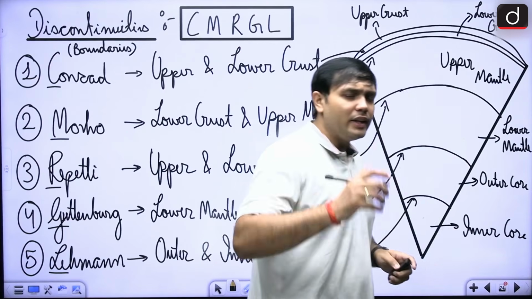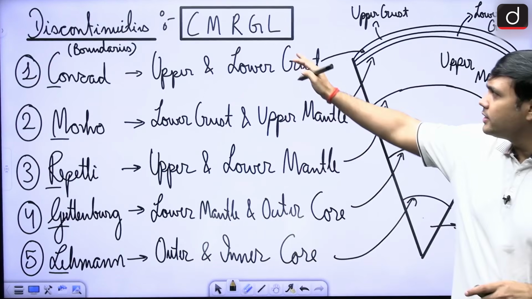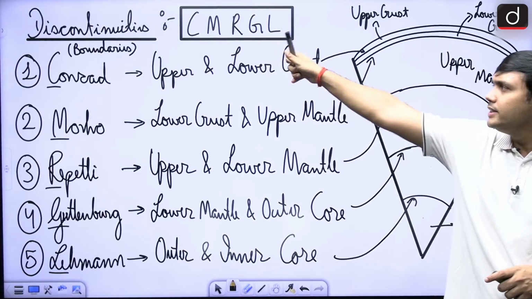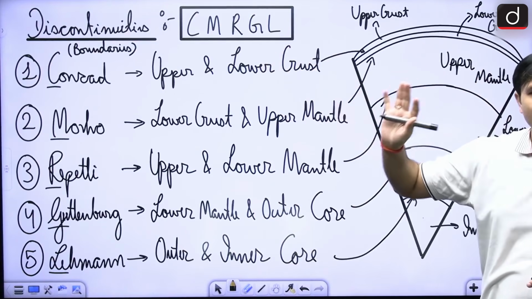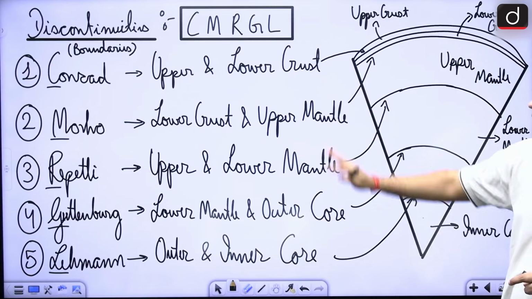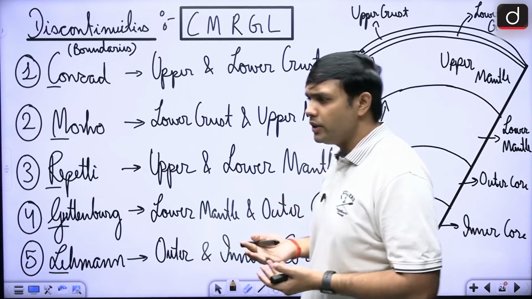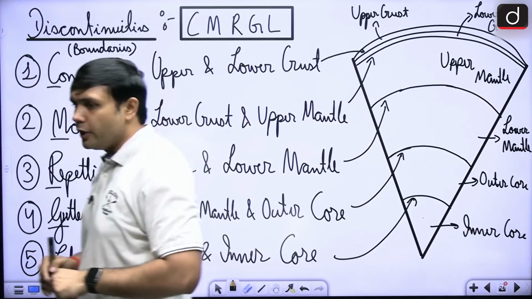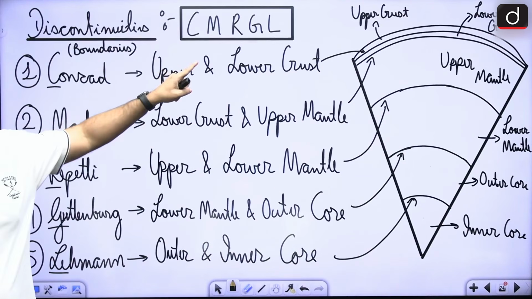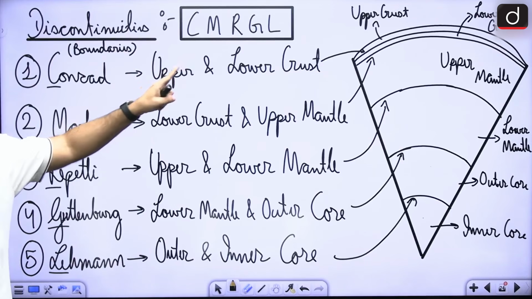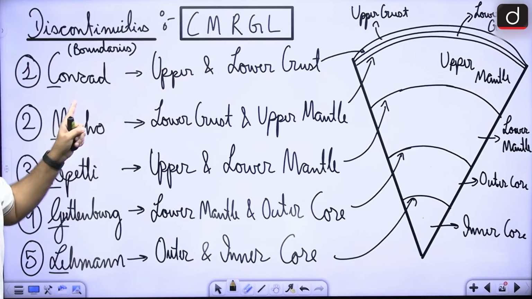In that regard, there is a very small mnemonic that you can remember. This is CMRGL. There are 5 major discontinuities that we can focus on, or you can say boundaries between these layers, right? If we start from the crust region, between the upper and lower crust there is Conrad.